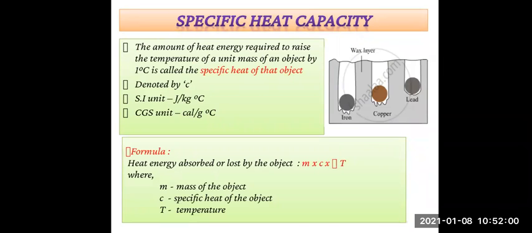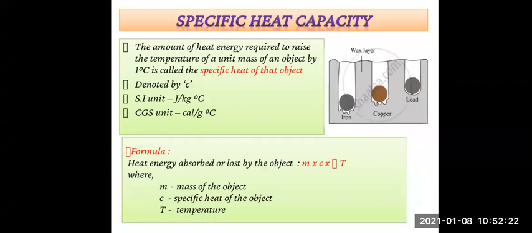Remember, the unit of heat is joule in the SI system and calorie in the CGS system, and the definition for 1 calorie of heat and the definition for 1 kilocalorie of heat. The conversion is 1 calorie is equal to 4.18 joule and 1 kilocalorie is equal to 1000 calories, right?